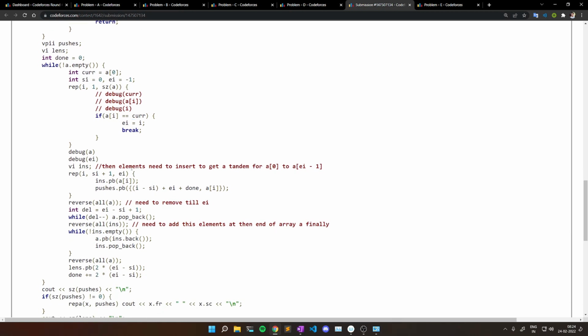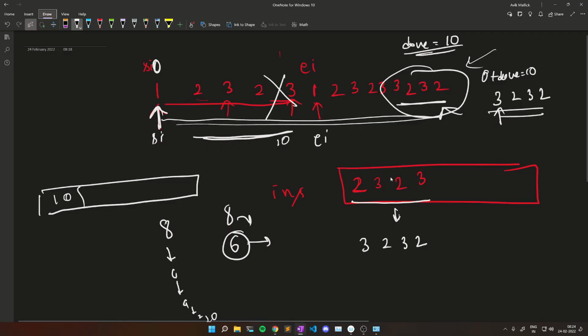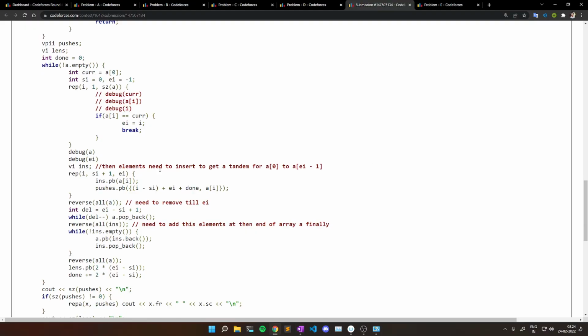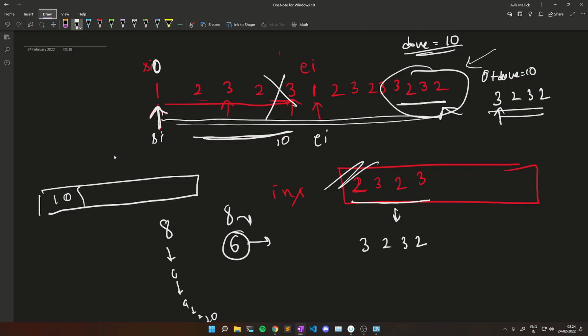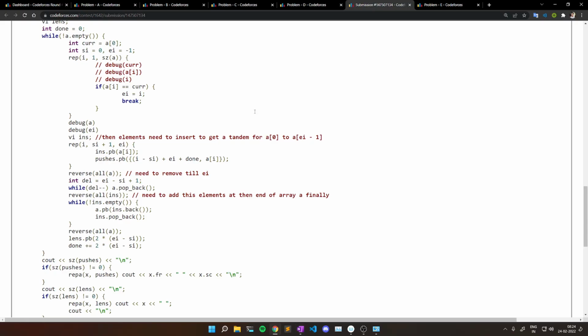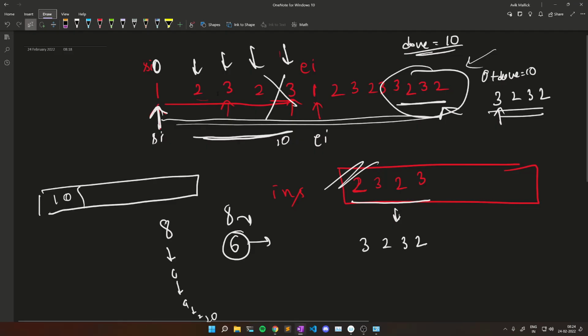Now I have maintained a vector insert as I showed here, like this one. The elements we need to insert to get a tandem for a0 to a(ei minus 1), where ei is the end index. Then I simply go through each of these elements, and as I showed, I have to insert 2 times here.